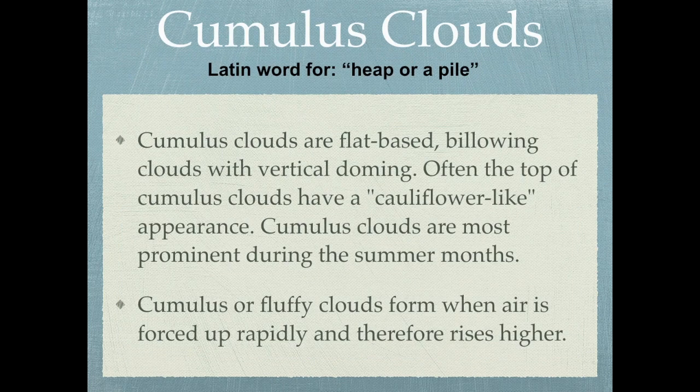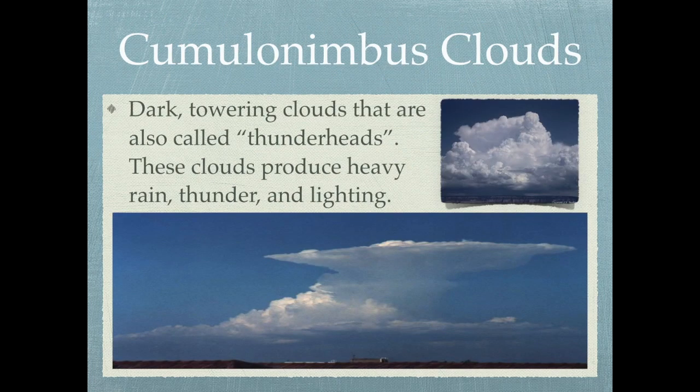Then we move to the cumulus, the fluffy, the cotton ball, the heap, the pile clouds. It comes from the Latin word for heap or pile. These cumulus clouds usually have a flat base. Many times they're billowing and sometimes they can actually be a large storm cloud, and these cumulus clouds are formed when air is forced up rapidly, very high, very fast. The cumulonimbus, which we just said is the thunderhead, these are the dark, towering clouds.